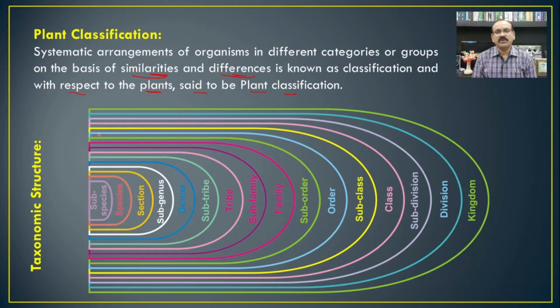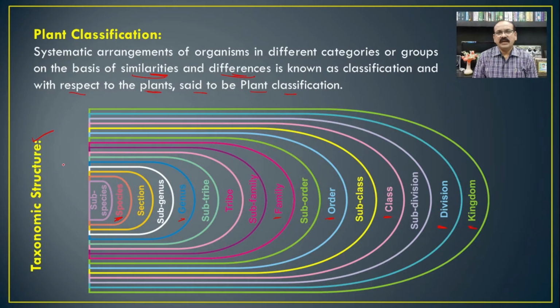If we see the structure of taxonomy, then it is made up of different categories or groups, which generally go from the lower to the higher categories, like the species, then genera, family, order, class, division, and kingdom, which are the principal categories that we routinely use in the classification.